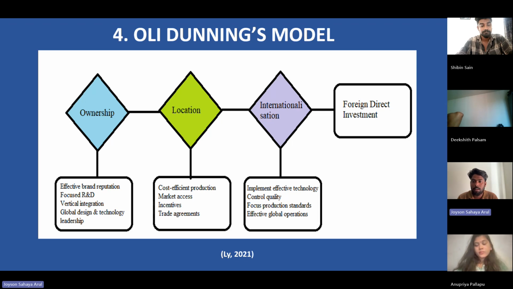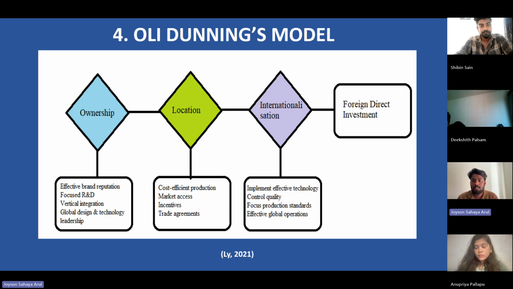The Dunning paradigm for investing in FDI is focused on ownership, location, and internationalization. The ownership of Hyundai includes strong brand reputation, effective R&D, vertical integration, international design and technology, and leadership.